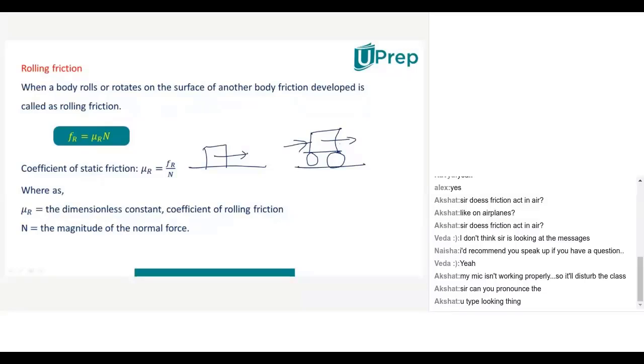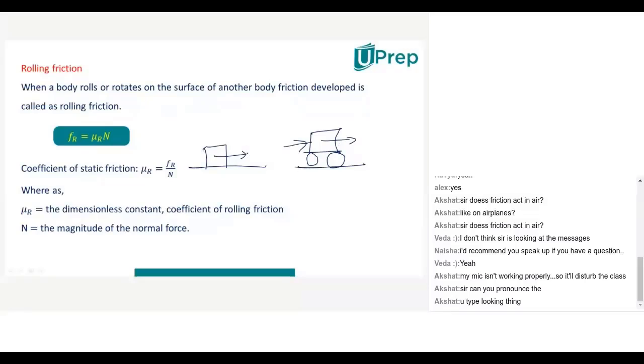Whether it moves easily or not. Yes, sir, it moves easily. Sir, it will move easily.